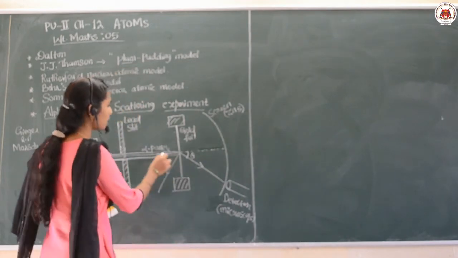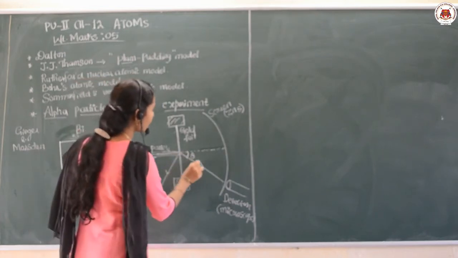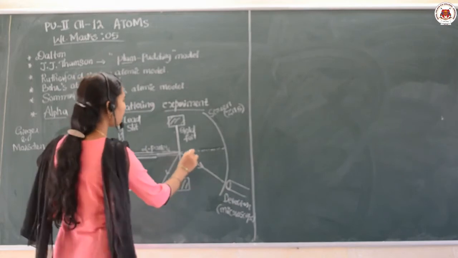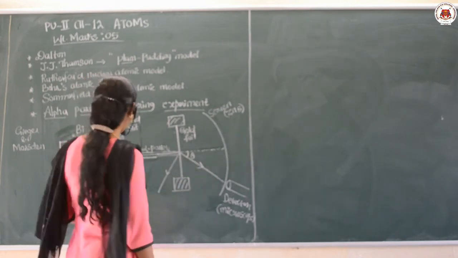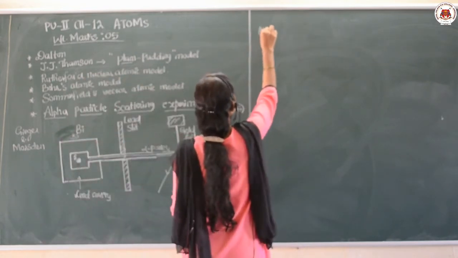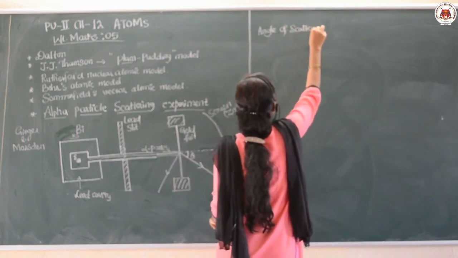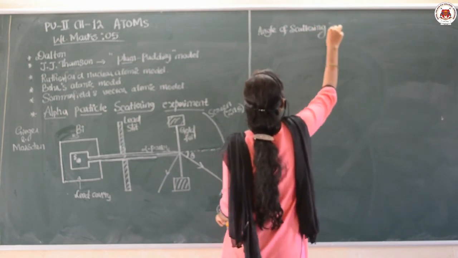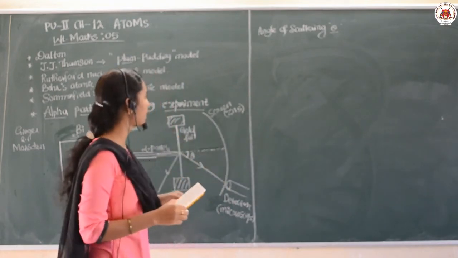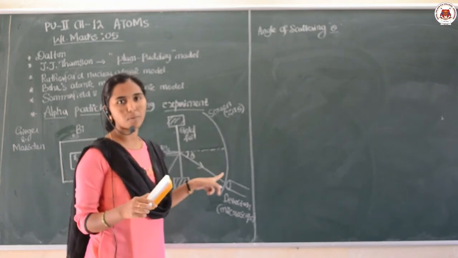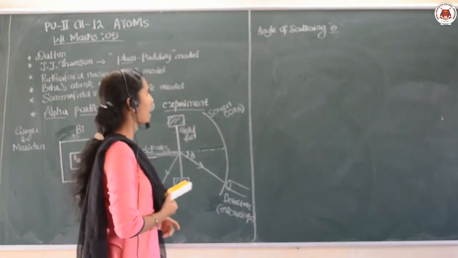You can see that this is the incident path of the alpha particle, and this is the scattered path of the alpha particle. Between this incident path and the scattered path, there is an angle that we call the angle of scattering, denoted by theta here. What is the angle of scattering? The angle between the scattered alpha particle and the direction of the incident alpha particle is called the scattering angle.